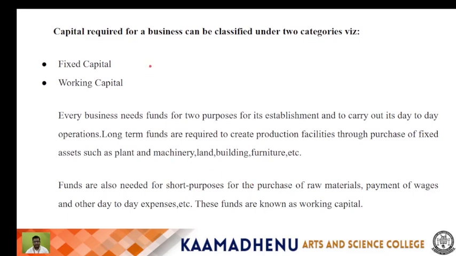Next, capital required for a business can be classified under two categories: fixed capital and working capital. Every business needs funds for two purposes: for its establishment and to carry out its day-to-day operations. Long-term funds are required to create production facilities through purchase of fixed assets such as plant and machinery, land and building, furniture, etc. Funds are also needed for short-term purposes, for the purchase of raw material, payment of wages and other day-to-day expenses. These funds are known as working capital.